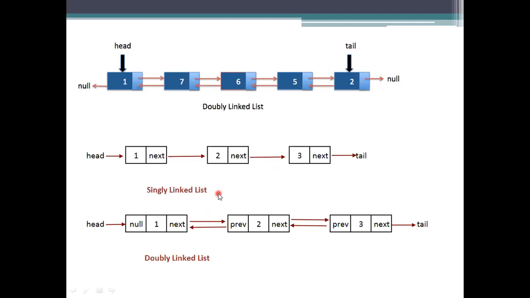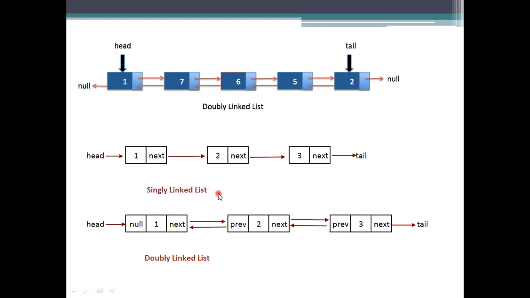Further, in this chain, or doubly linked list, you are maintaining three parts. The first one is for the previous node, the second part is for the data, which is the element you are storing, and the third one is for the next to be pointed.